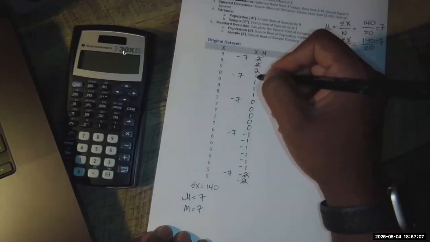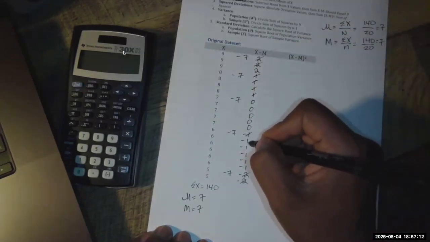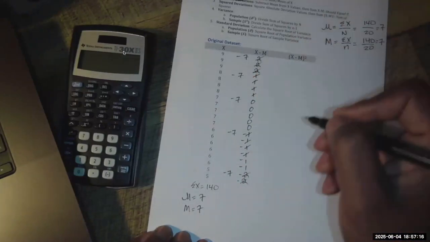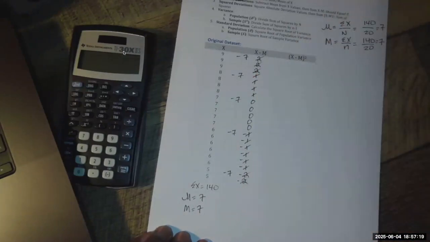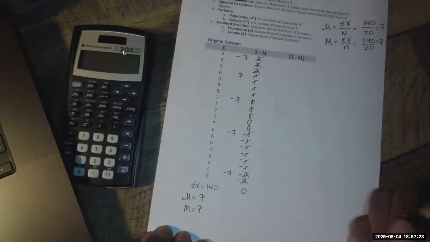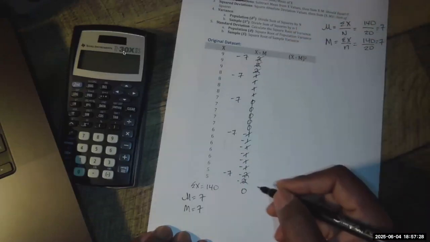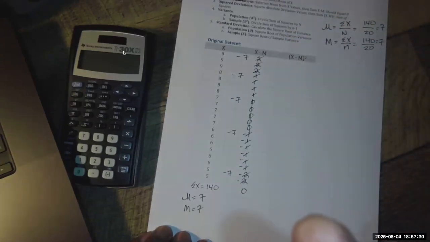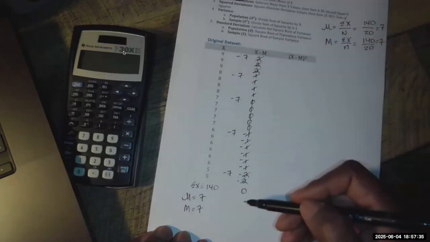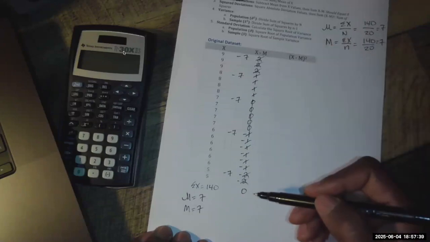Let's get rid of the 1s: 1, 2, 3, 4 ones, and 1, 2, 3, 4 negative 1s. We have 2 ones left, and 2 negative 1s left, and the rest of these are 0. So if we add them all up, you'll see that the sum of the absolute deviations is 0. So we know that we've done it correctly, and we can move on. If the sum of the absolute deviations is not 0, you have to go back and do it again.